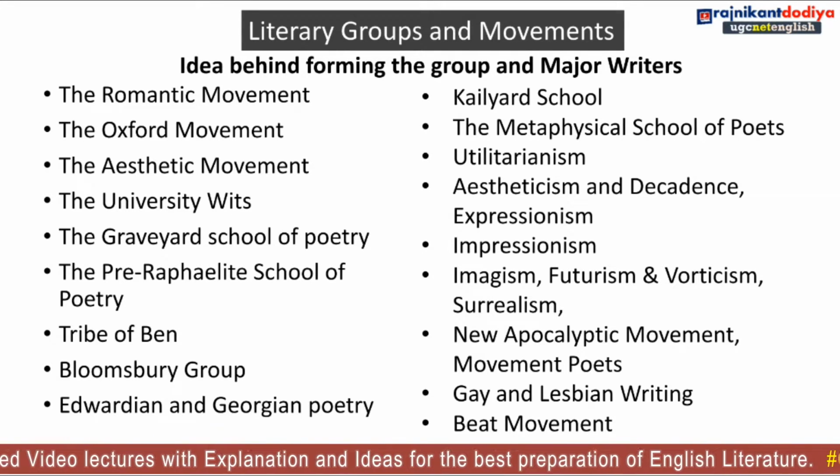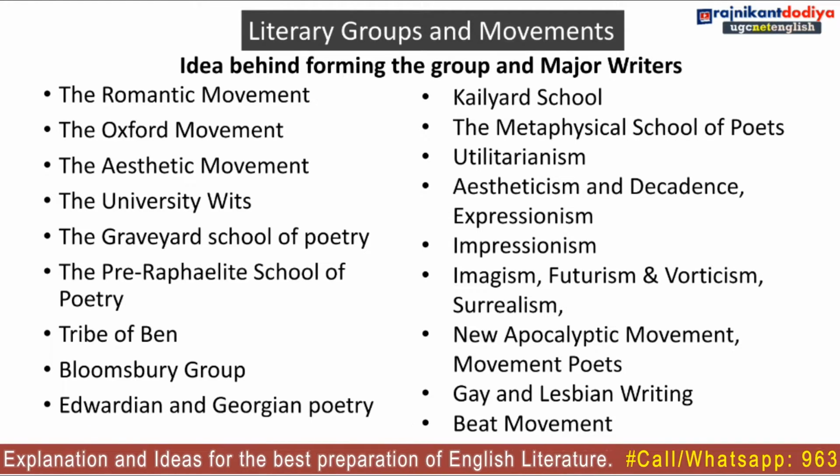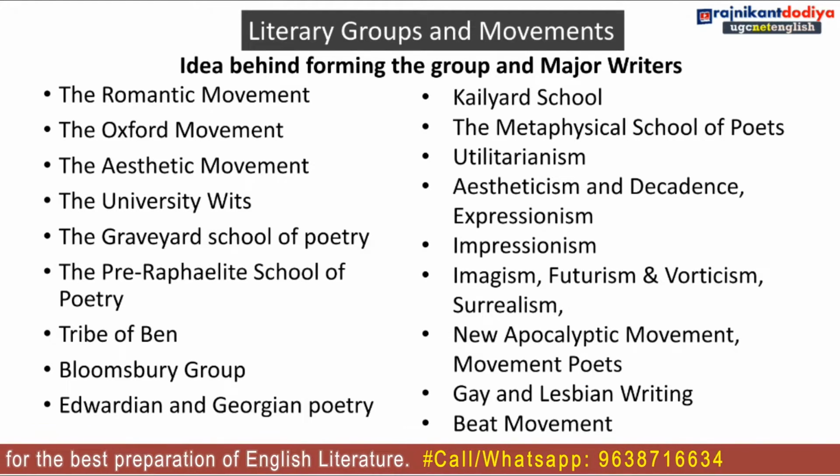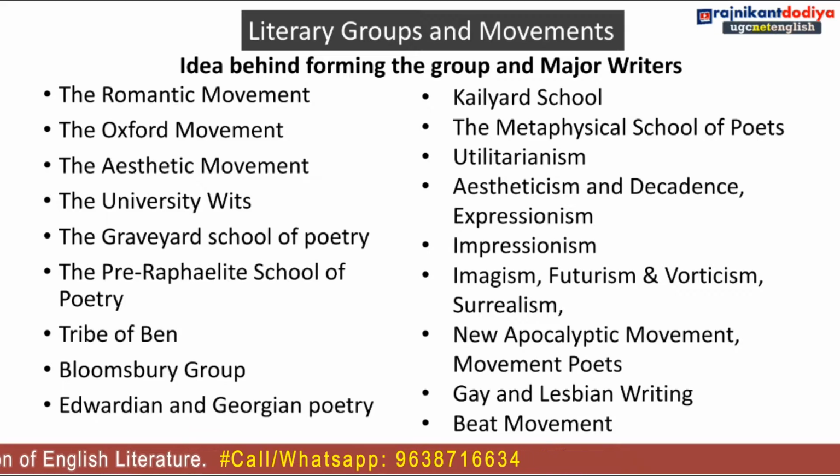So romantic movement, Oxford movement, aesthetic movement, university wits, graveyard school of poetry, pre-Raphaelite school of poetry, tribe of Ben, Bloomsbury group, Edwardian poetry and Georgian poetry, Kailyard school.